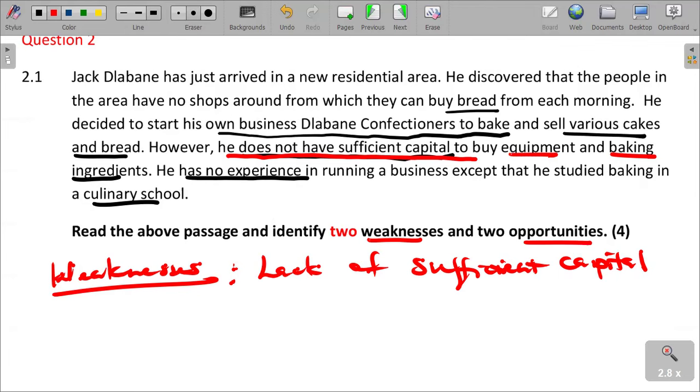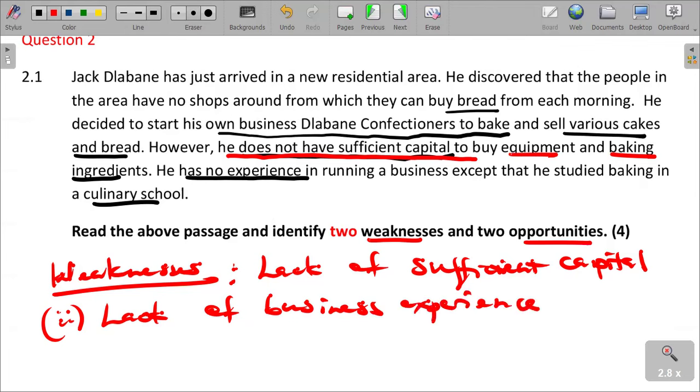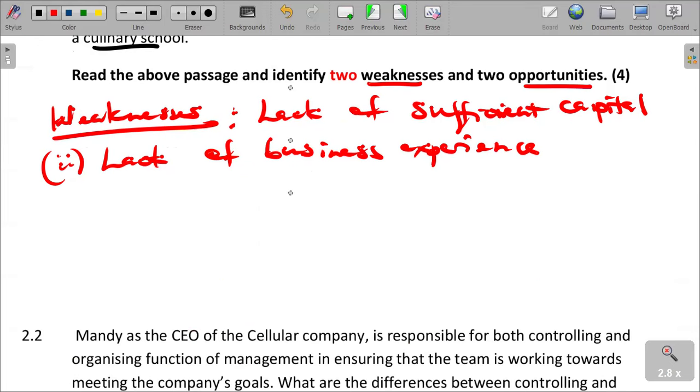And another weakness is lack of business experience. Jackie has no experience in running a business, except that he started baking at his school. So those are the weaknesses. And then the opportunities that are here.